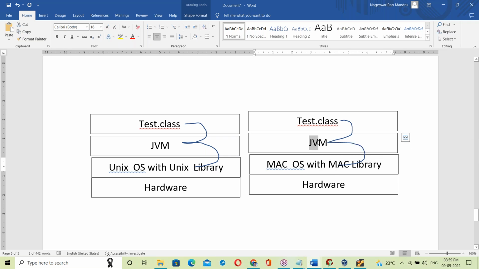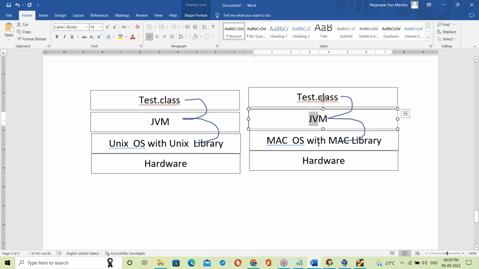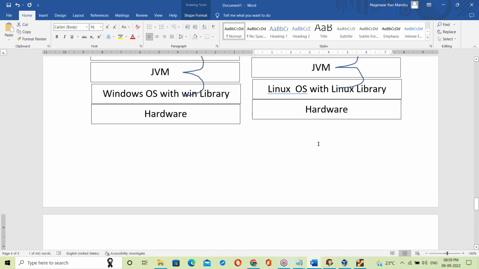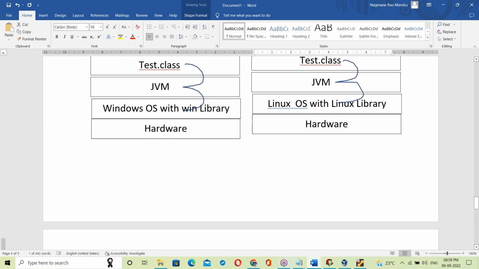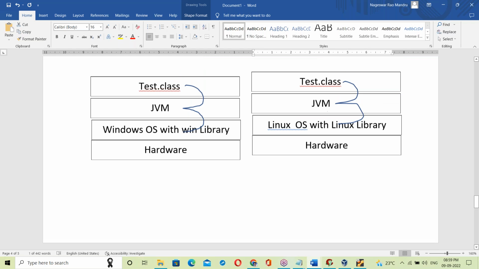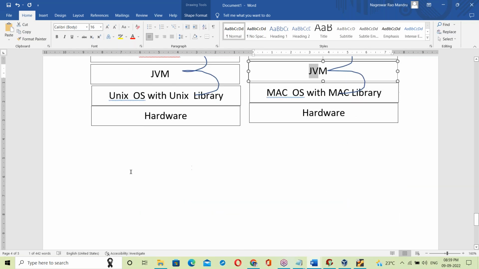Who will do all this? JVM. JVM takes care of that here. Now what is happening here? Every time the OS changes, that link changes. That is nothing but dynamic linking. Dynamic linking.